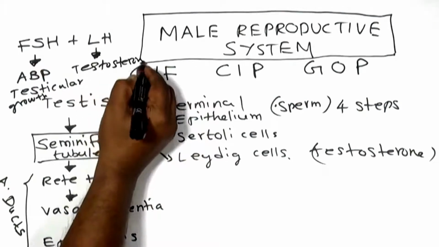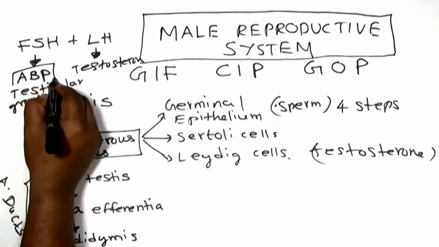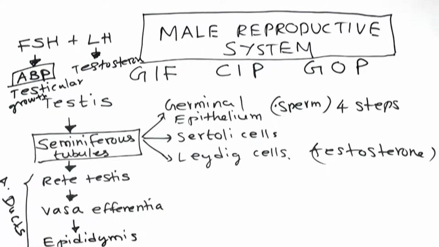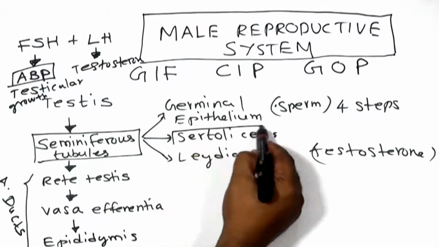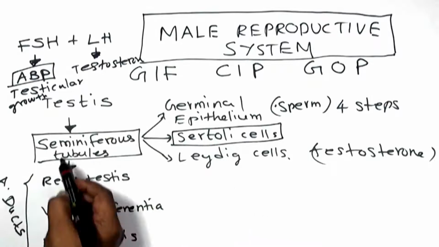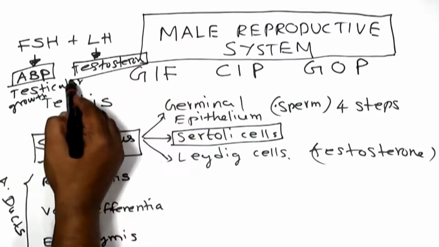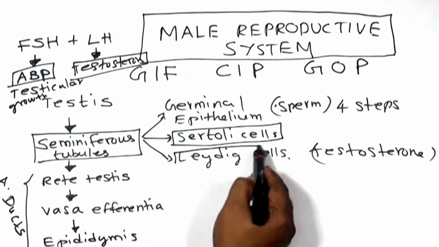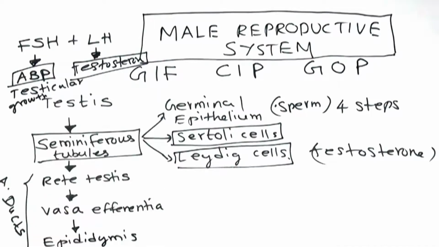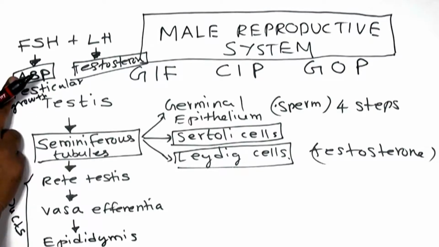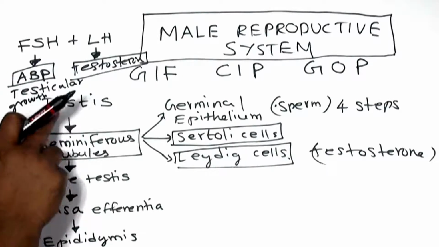So where will this ABP, the androgen binding protein, be produced? It is produced in Sertoli cells. And where will testosterone be produced? It will be produced in Leydig cells. As I told you, androgen binding protein, once produced by the Sertoli cells, is very important and helpful for spermatogenesis.